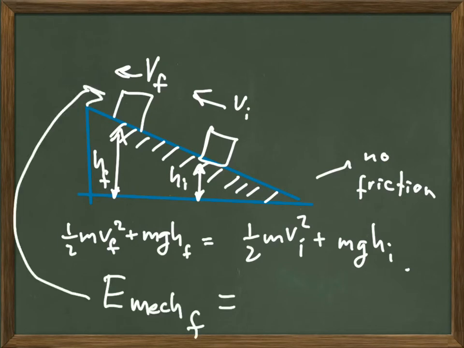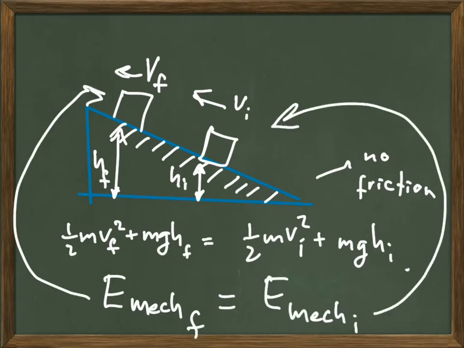So again, mechanical energy at one point matches the mechanical energy at a different point. As long as the initial and the final are moments in time where the object is doing its thing, nothing is interfering with the motion of the object, there's nobody pulling on the object, we just set the object in motion and we let it do whatever it's going to do. When we evaluate the mechanical energy at one point in time and we evaluate it again sometime later, we find that the number hasn't changed.